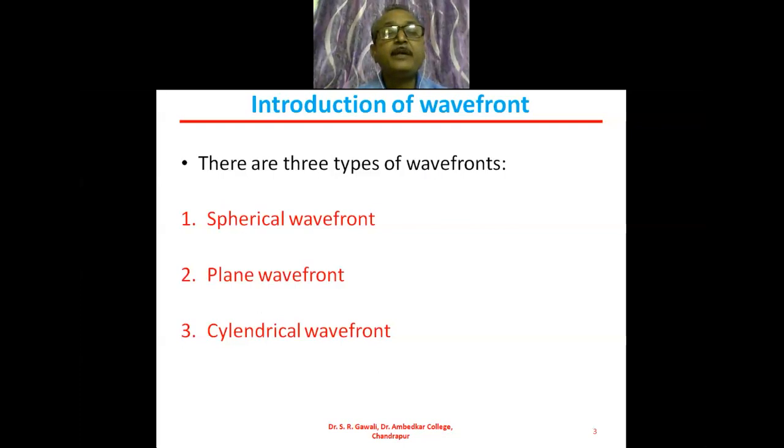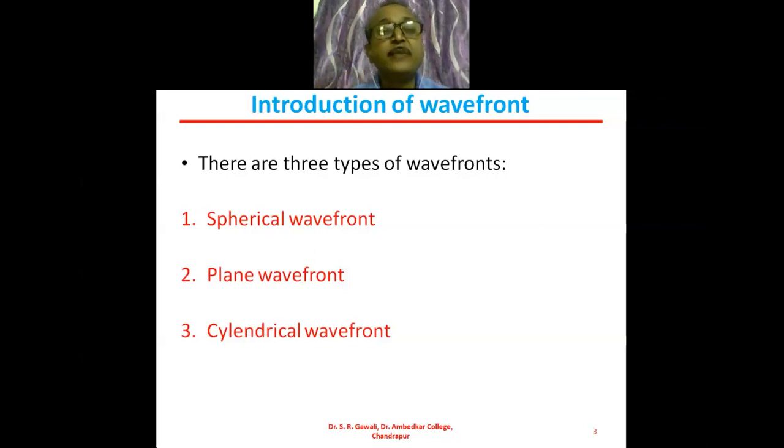So if instead of a point source of light, we use an extended source of light or a linear source of light, just like a tube light, I have given the example in the previous period. A tube light is nothing but a series of point sources of light.